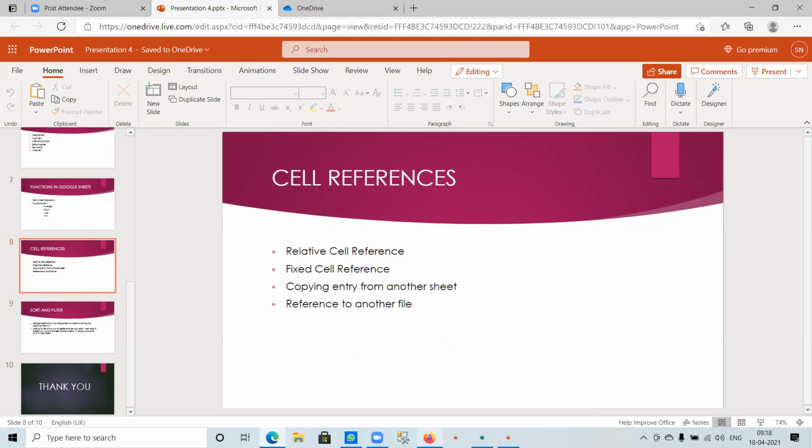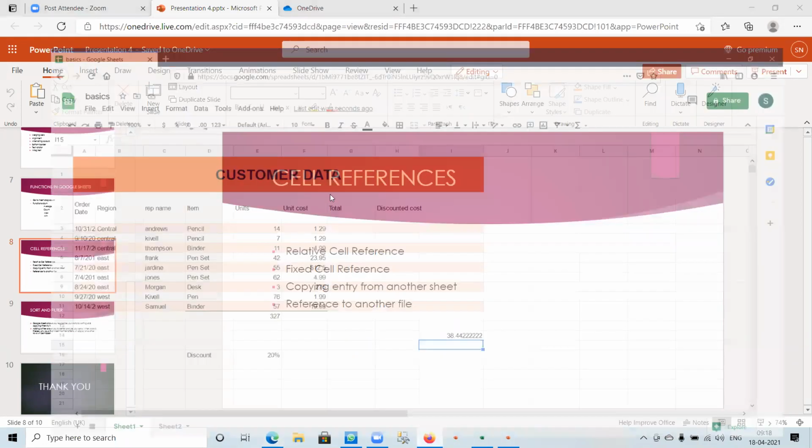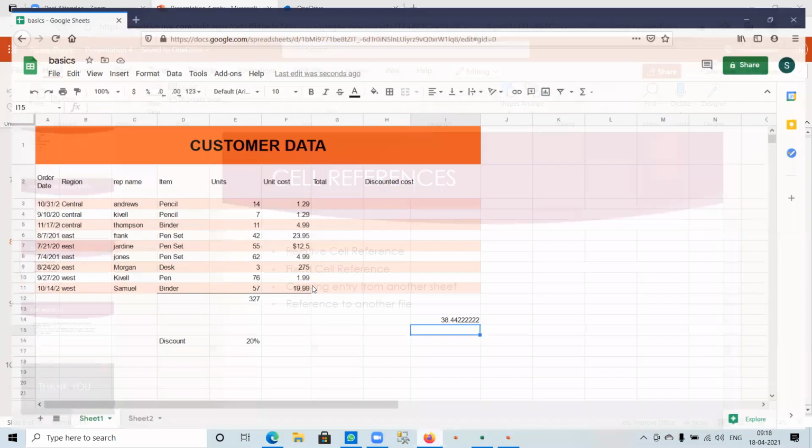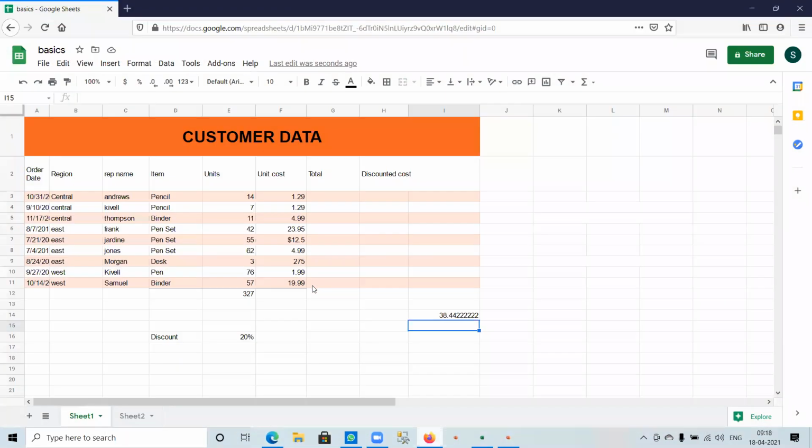That is, suppose we need to find the total. The total cost is found out by number of units into unit cost. In every mathematical operation we perform in Excel, we start by providing an equal to sign. So here we need to find units into unit cost. In this, 14 into 1.29, so we need to calculate the 14 that lies in the cell E3 and 1.29 that lies in the cell F3. So we need to provide E3 into F3.